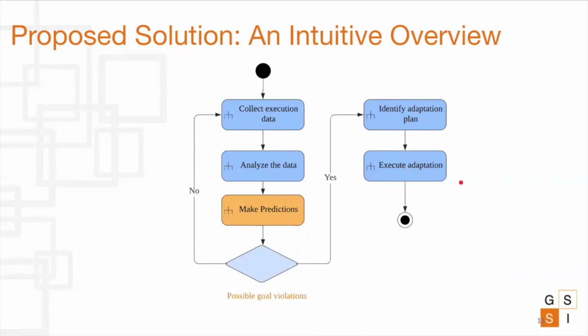However, although this looks good, one of the problems is that there is no learning. What I mean is that every time an issue happens, the same process is repeated to obtain an adaptation pattern, and there is no way to see how effective the previous pattern was. So the question is, how can we ensure that the system is able to continuously learn to select the best pattern in any given scenario?